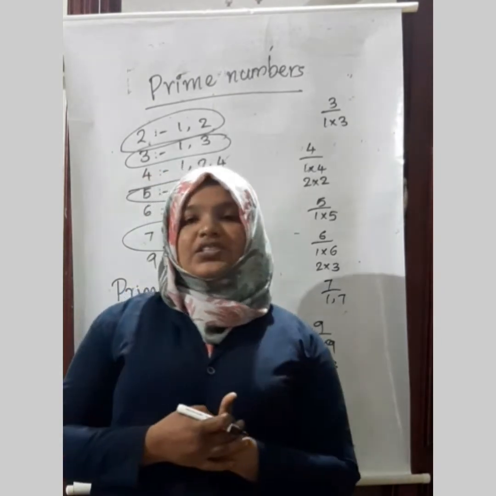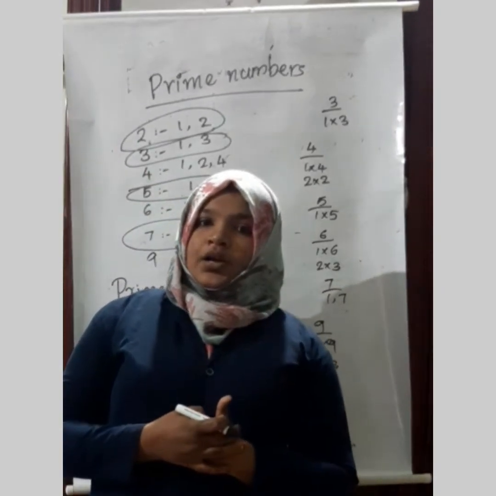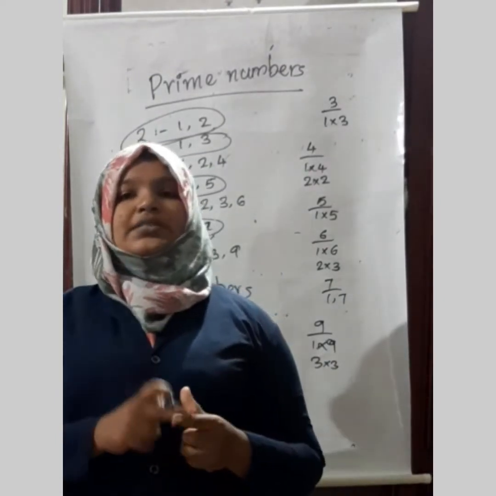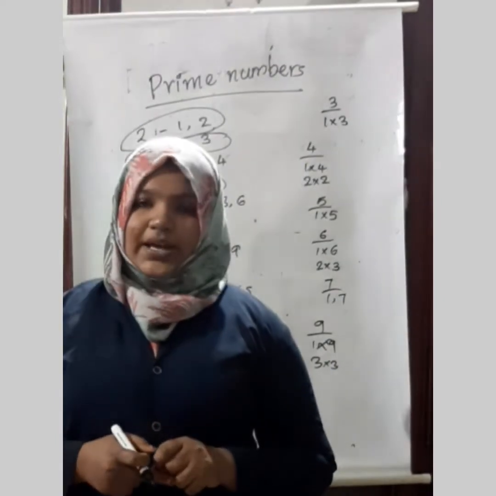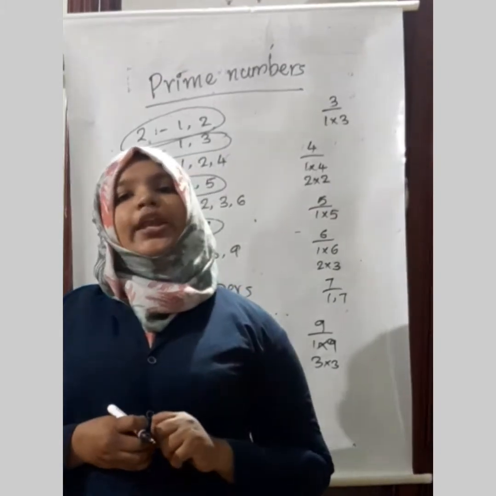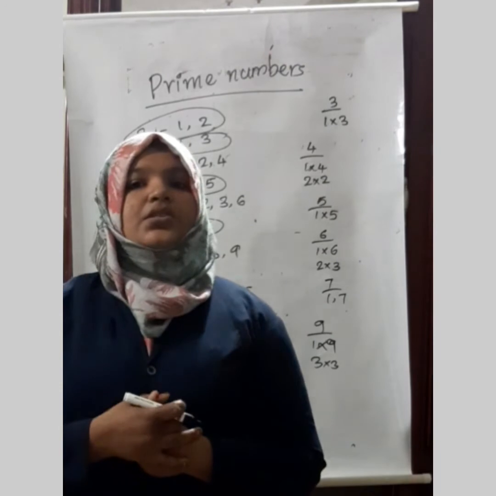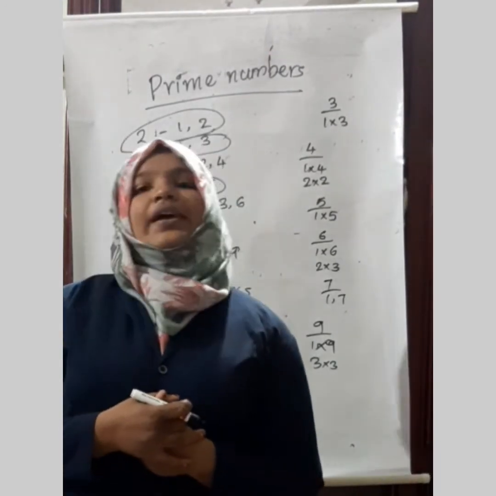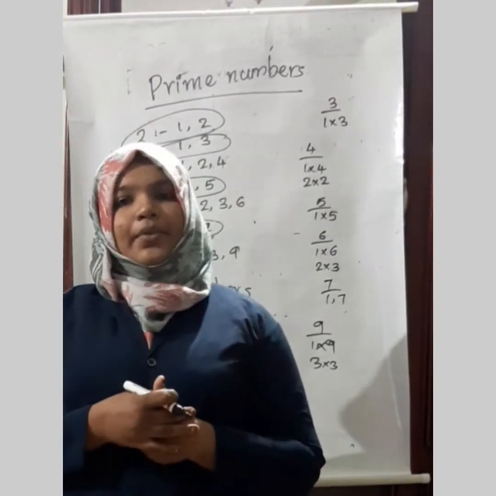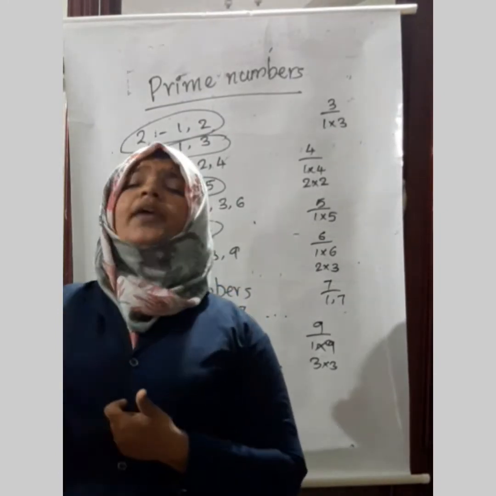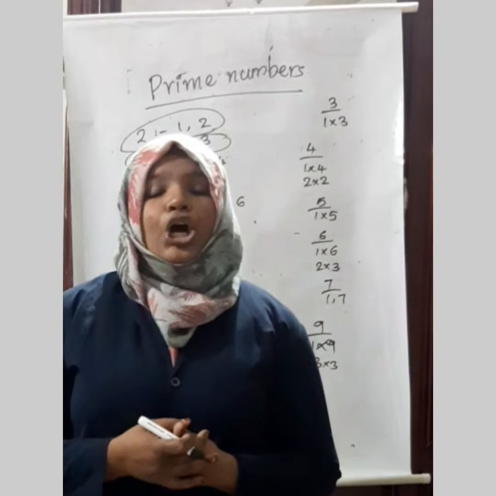Then how will we find an odd number? If the number has 1, 3, 5, 7 or 9 in its ones place, then the number will be an odd number. Then what is meant by prime numbers? The numbers which are having only two factors are known as prime numbers. Then composite numbers, the numbers that are having more than two factors are known as composite numbers.